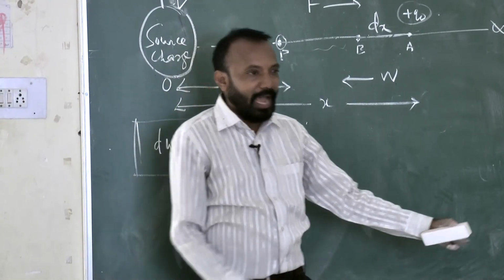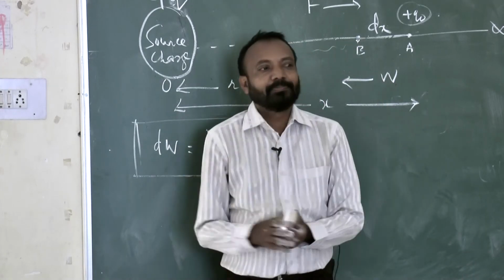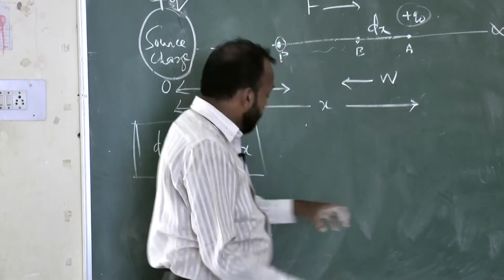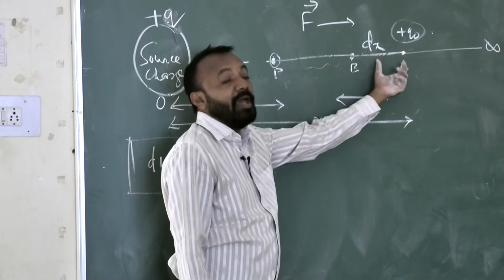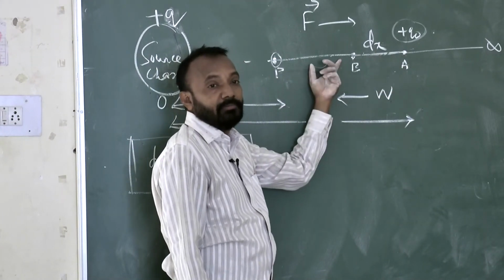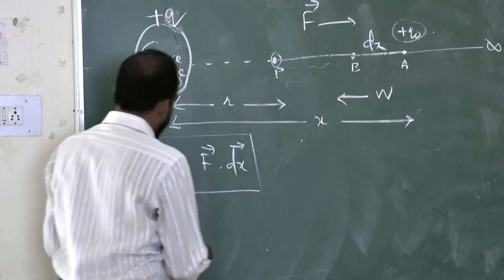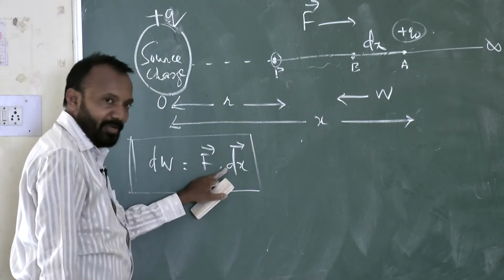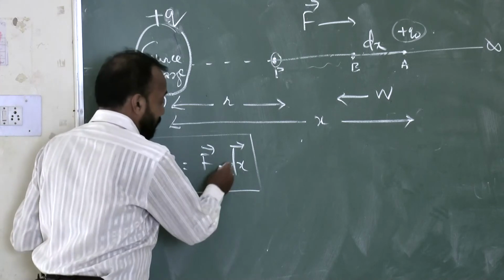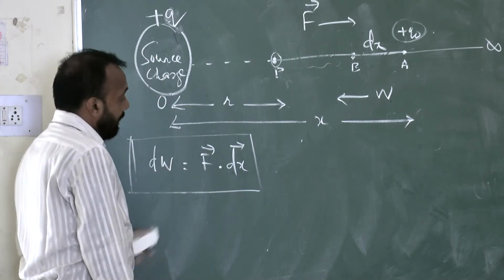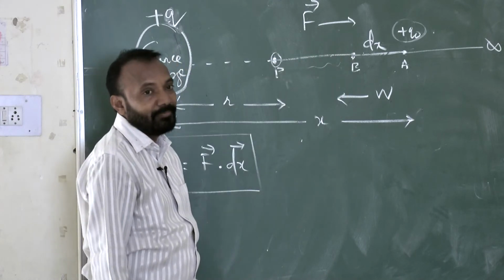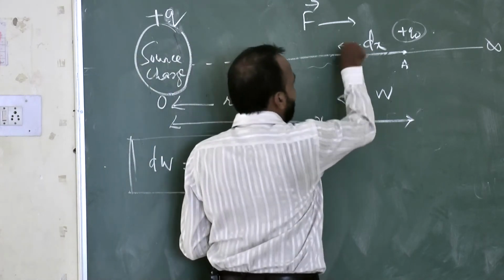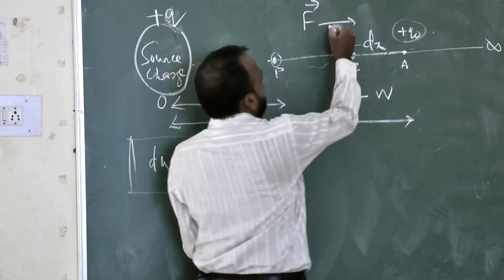After adding all these small works, I have to integrate the small work done. Here dW is equal to F dot dx, the dot product of the force vector and the displacement vector. And force and displacement are opposite to each other. The displacement direction is this direction, the force direction is this direction.